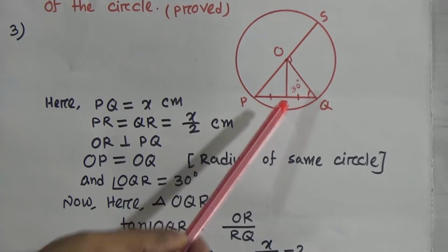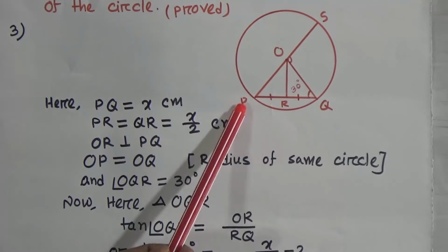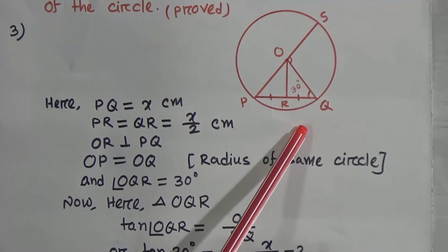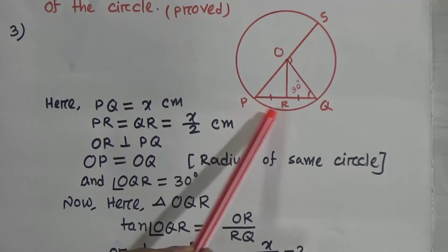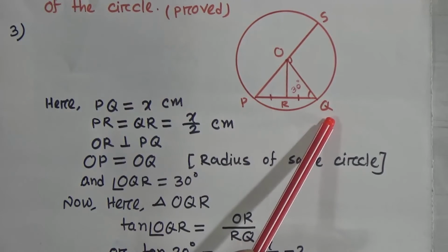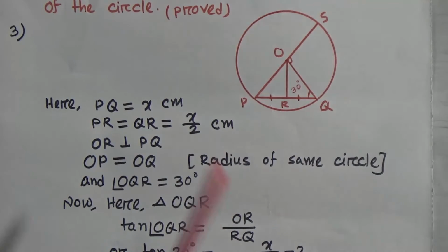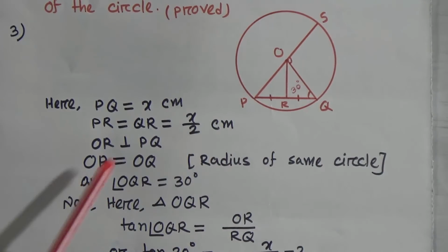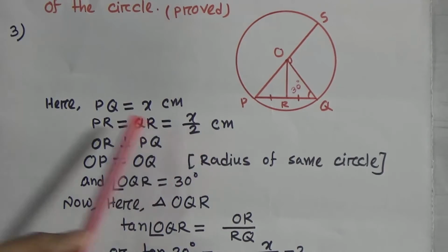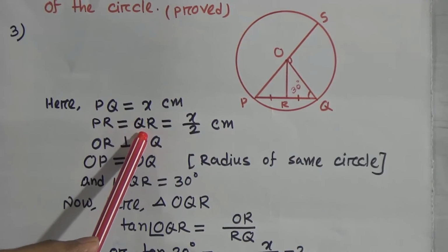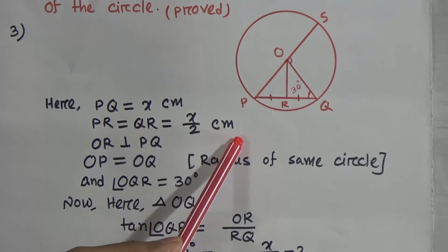R is the middle point, so PR and QR are equal. PQ equal to x. Therefore, PR equal to half of x, that means x by 2. PR equal to QR equal to x by 2 centimeter.